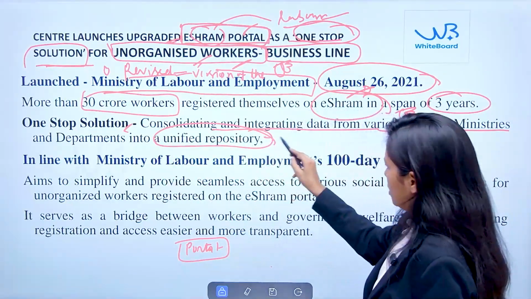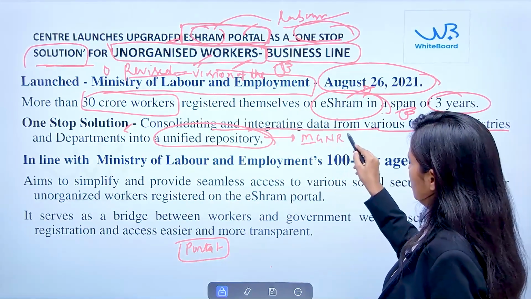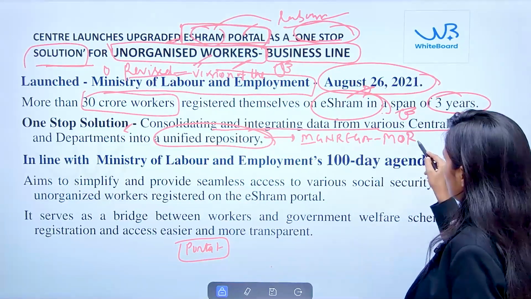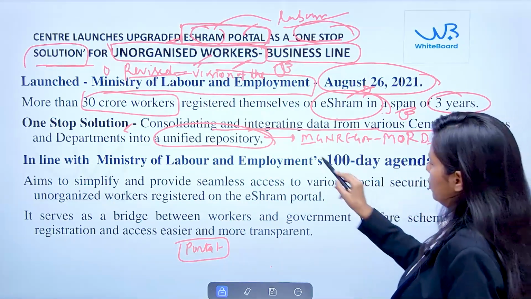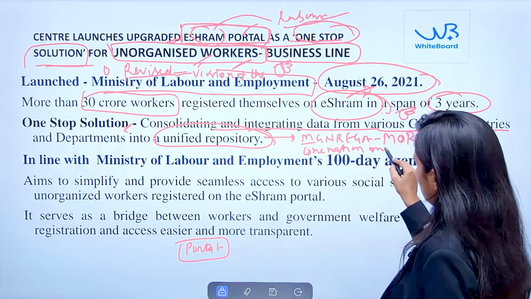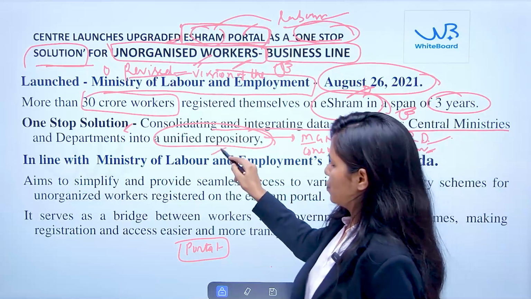So I told you there are multiple schemes. One is MGNREGA, that comes under the purview of the Ministry of Rural Development. There is one more scheme, One Nation, One Ration Card. So all the information is in one unified repository.